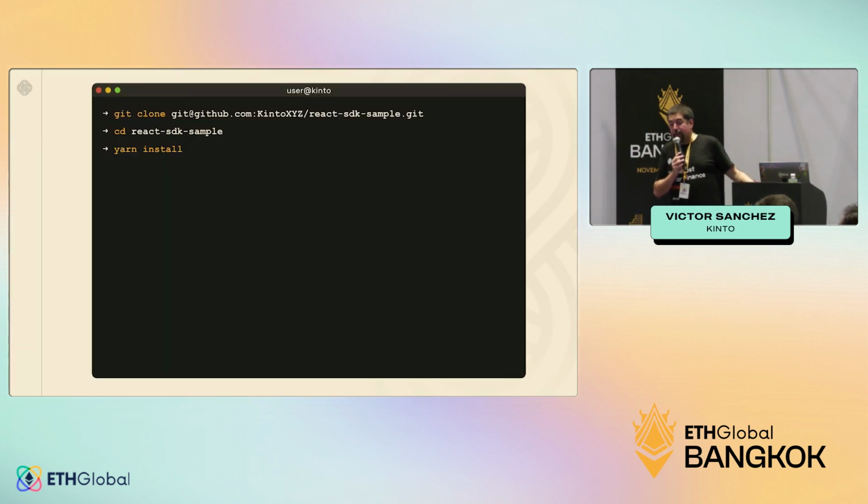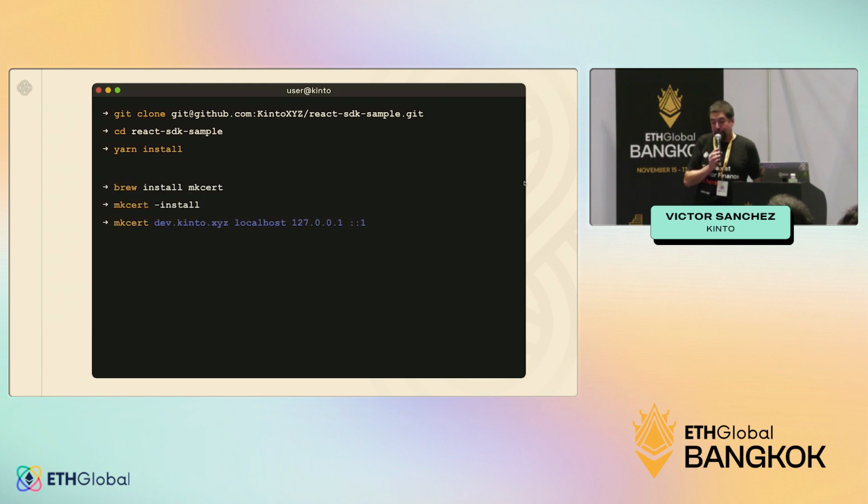So there is a React SDK example that we have done that integrates already my counter, so you can test it and increment it. And you can see kind of all of the methods that are part of the Kinto Web Wallet SDK. So you can just download the React SDK example. Again, all of those links are in the guide that I mentioned at the beginning. Click on Yarn Install, and you're going to be able to get those packages. As I mentioned, one of them, the Kinto Wallet SDK.